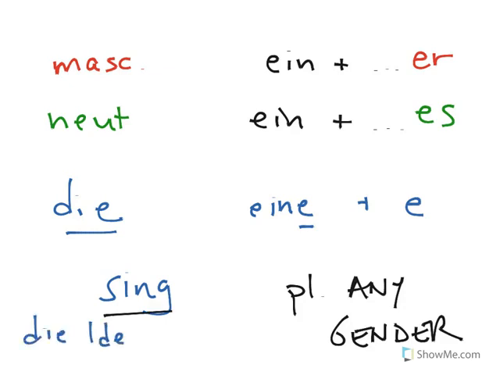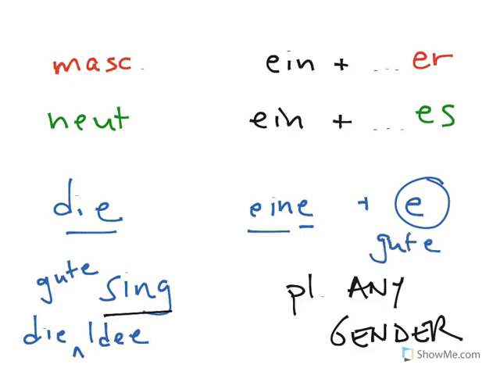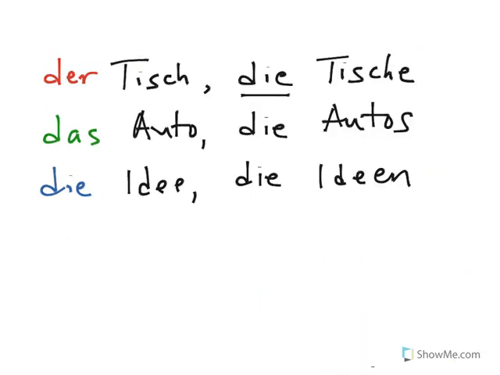So if it's a singular word, like die Idee that we had earlier, and you want to describe that idea more and say the good idea, you simply add your default ending of E: die gute Idee. Or if you want to say a good idea, eine gute Idee. But the tricky part is when we're talking about the plural, which can be the plural of any gender.